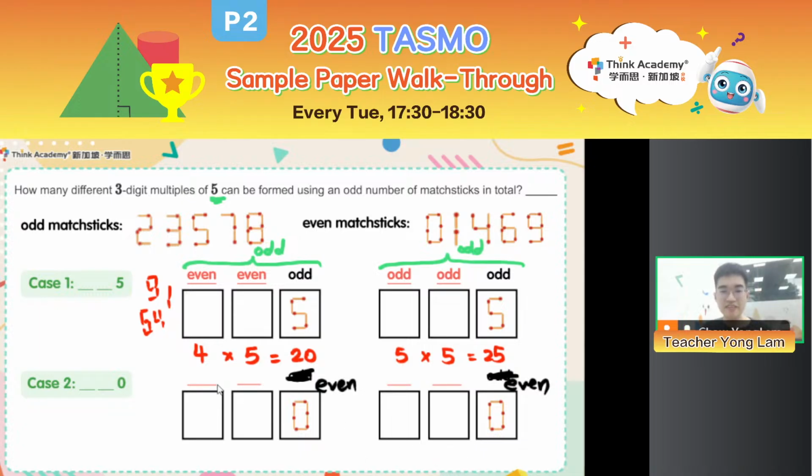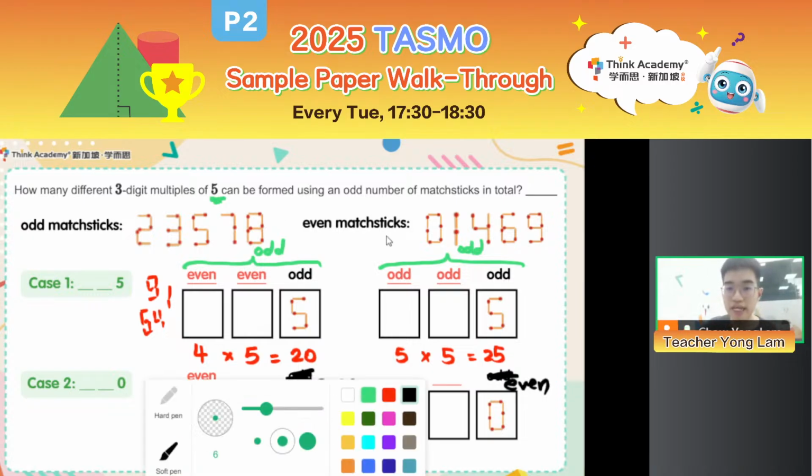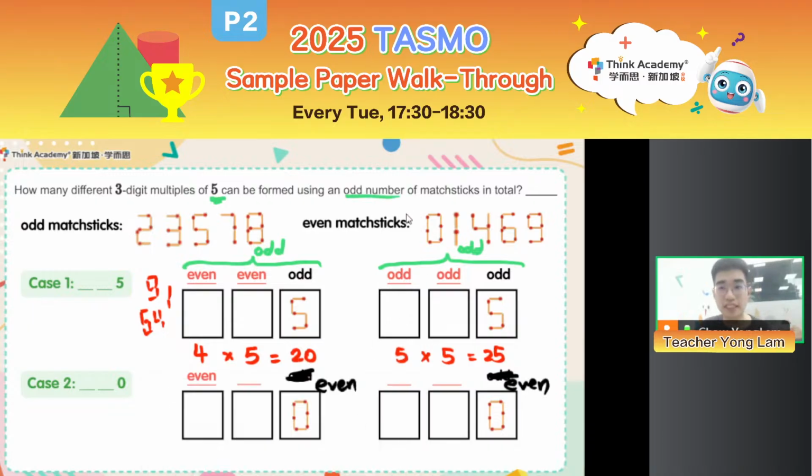I can still decide which digit to use for my hundreds place and my tens place, right? What if my hundreds place uses an even number of matchsticks? Now remember, the total number of matchsticks I use must be odd, right? I want to use an odd number of matchsticks in total.